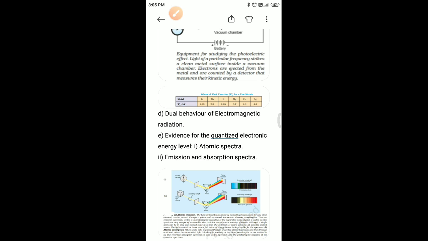The second problem is: a 100-watt bulb emits monochromatic light of wavelength 400 nanometer. Calculate the number of photons emitted per second by the bulb. Here, the power of the bulb is given as 100 watt, which is nothing but 100 joule per second.